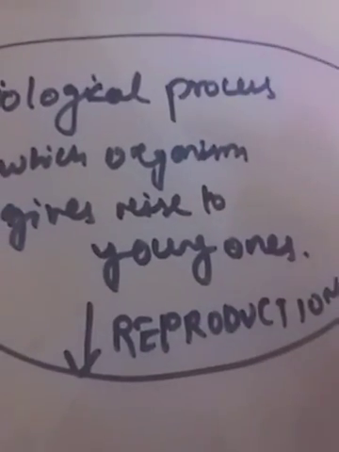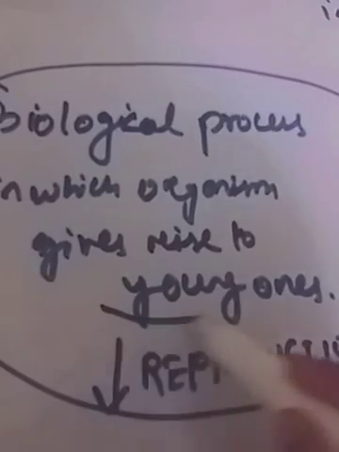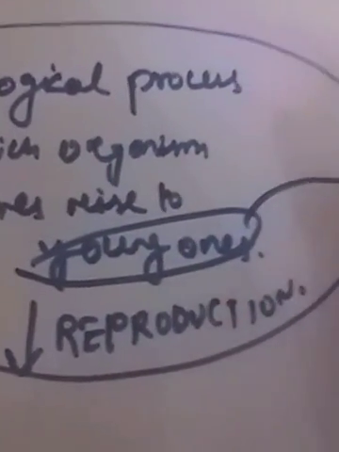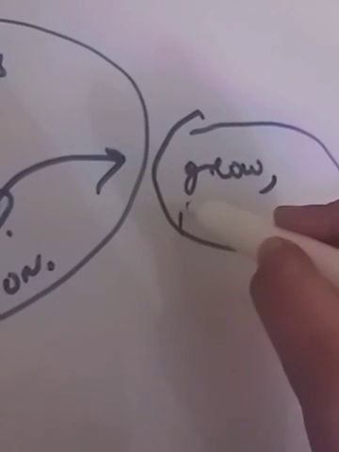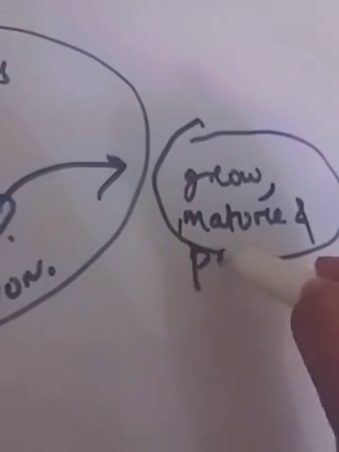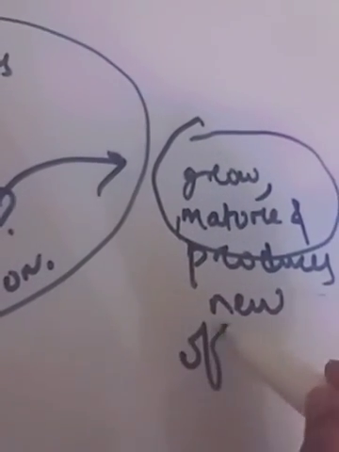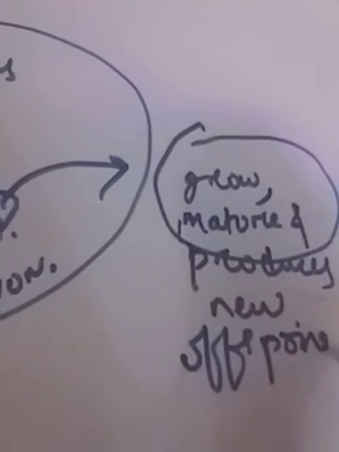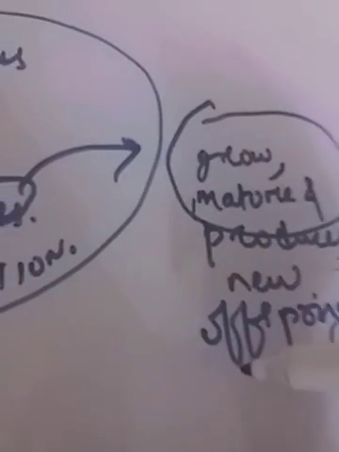And the offspring or young ones which it produces again grow, mature, and produce new offspring.